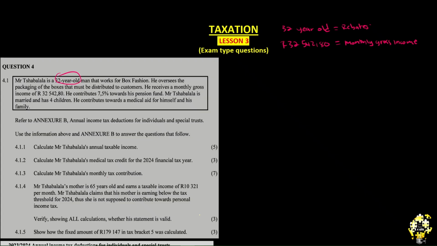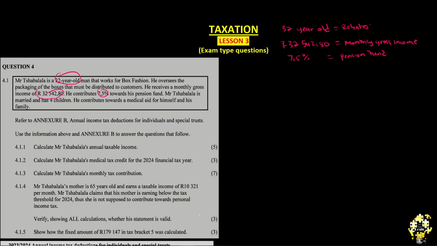That is important because now you understand all the terminologies. I also contribute 7.5% towards a pension fund. So this was the monthly gross. There is a contribution. You know now our non-taxable income. So there is a 7.5% that is contributed towards pension fund. So this is for pension fund.